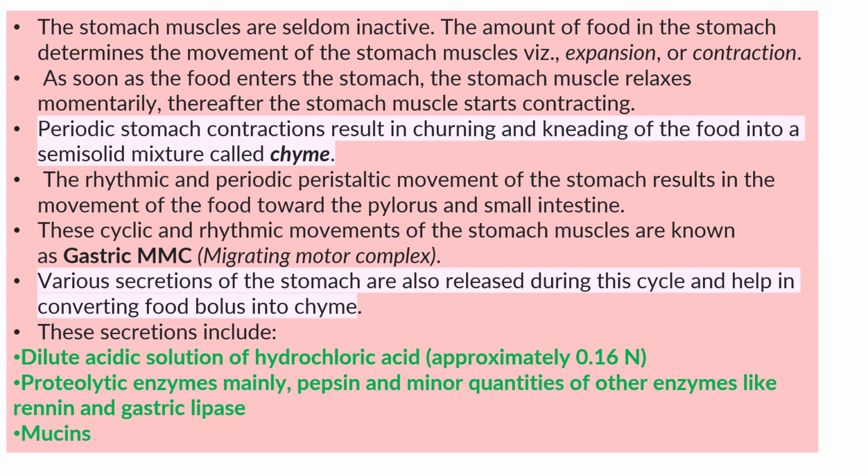Very important point: the activity which is involved in the cycling and rhythmic movement of stomach muscle is known as the gastric MMC, migrating motor complex. There are also various secretions of the stomach during this cycle of rhythmic contraction and relaxation, which help in converting the food bolus into chyme. These secretions include dilute hydrochloric acid, approximately 0.16 normal, the proteolytic enzyme pepsin, minor quantities of other enzymes like renin and gastric lipase, and mucins.